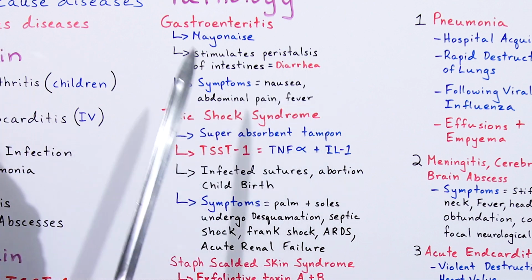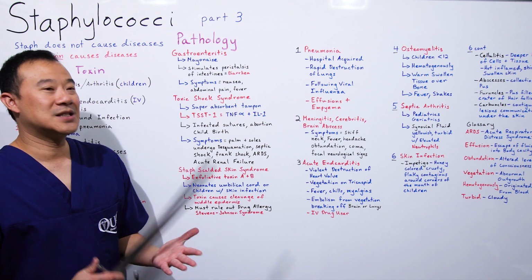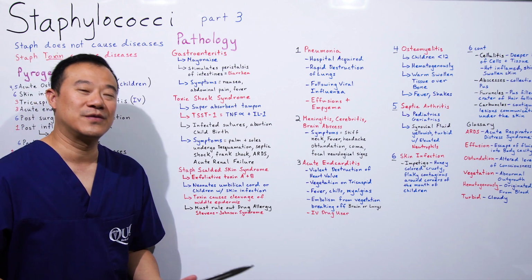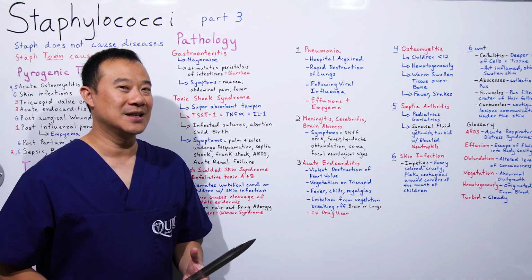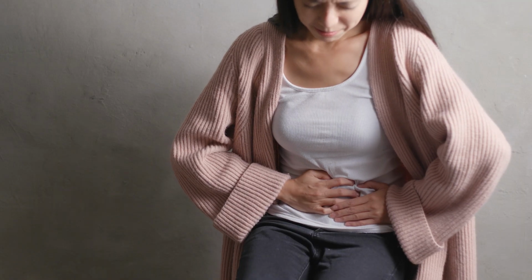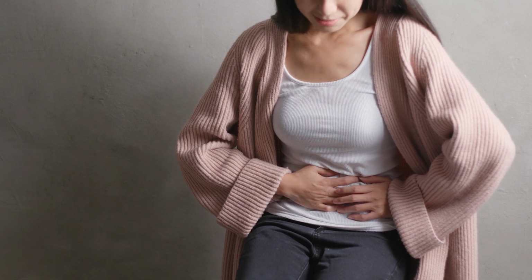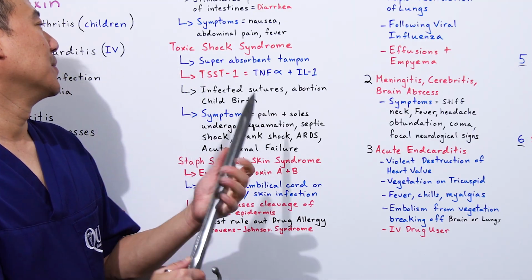And the symptoms are simple: nausea, abdominal pain, and fever. And this is usually less than 24 hours. Within 24 hours, if you eat something, most likely mayonnaise, and you get diarrhea or nausea and all the other symptoms, think Staphylococcus.